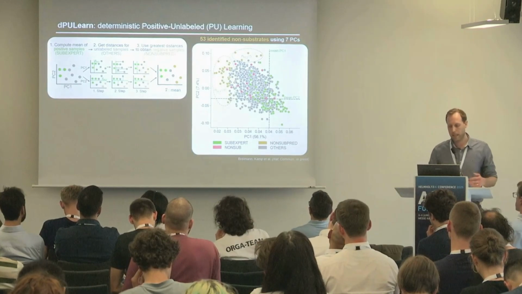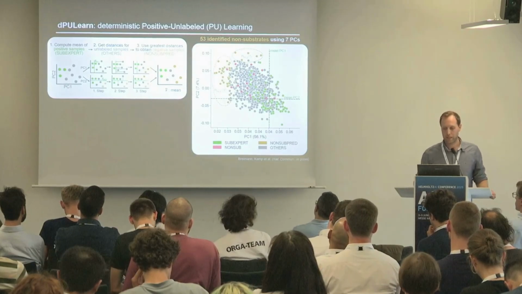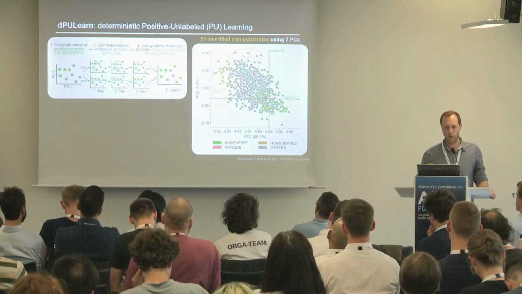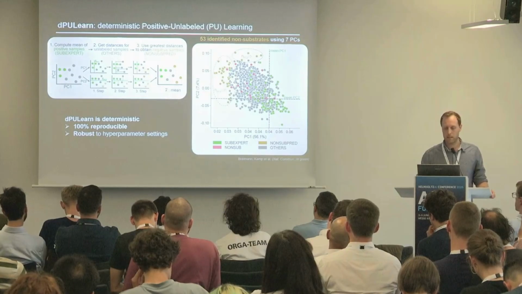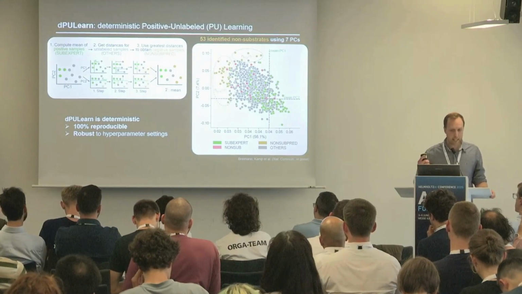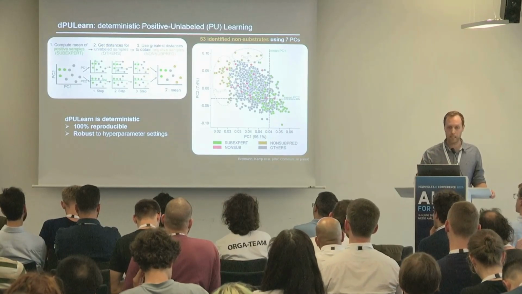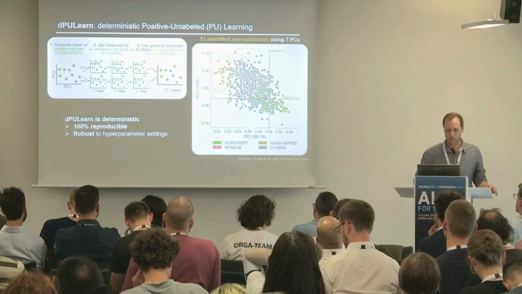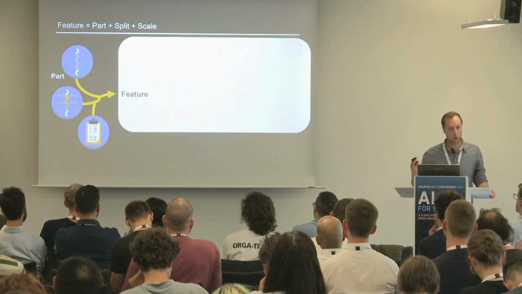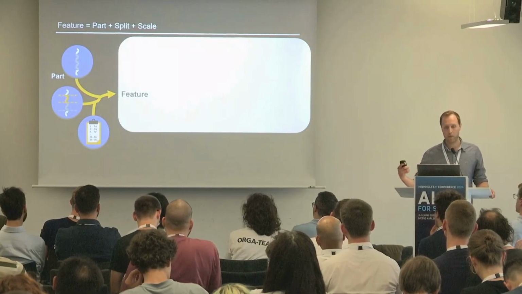And the number depends on the amount of explained variance of the respective principal component. This is a generic method which can be used for any positive unlabeled data problem. And it's important that it's deterministic, because of this we get 100% reproducible results, which is valuable. But now I come to the most important slide, which is the feature concept of CPP.